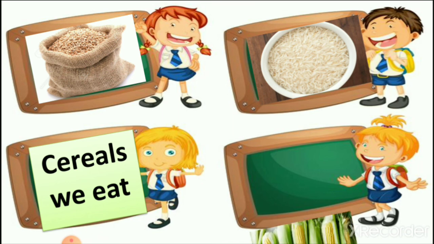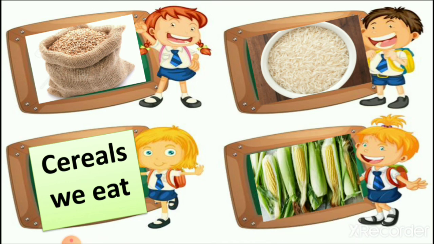So now I hope you all understand what a cereal is and how we use it in our food, and you understand that wheat is the most important food of our proper meal. So take care of yourself and stay healthy.